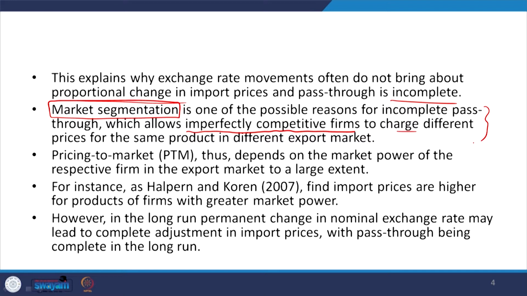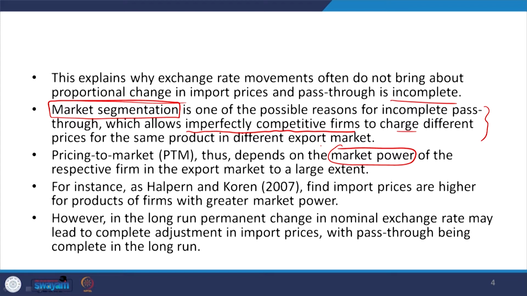Therefore, pricing to market, that is PTM, depends on the market power. So, we are mentioning the market power of the respective firm in the export market to a large extent. Then again it has connection with the small country versus large country debates, which we have discussed largely in our earlier discussion.